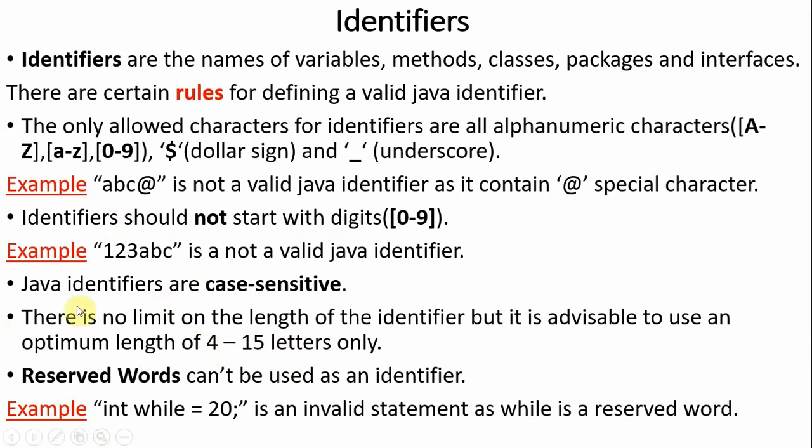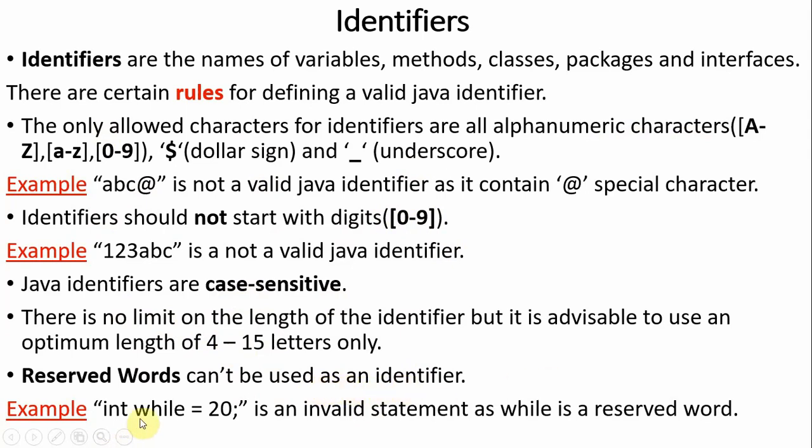Reserved words cannot be used as an identifier. All these rules we already know in C. It should be alphanumeric, A to Z, 0 to 9, small and uppercase, with dollar sign and underscore, and should not start with a number. It should be case sensitive. The optimum length is 4 to 15 letters, and reserved words cannot be used as an identifier.